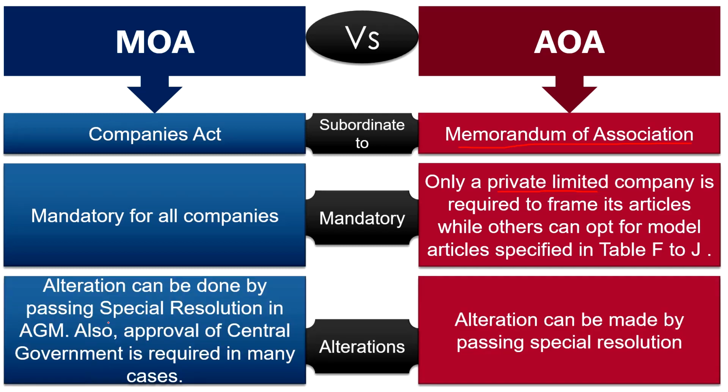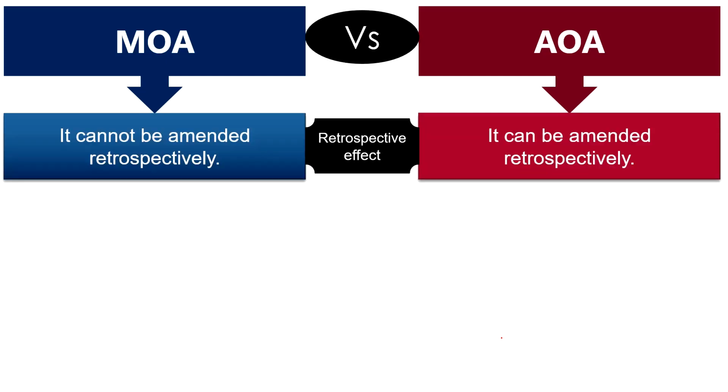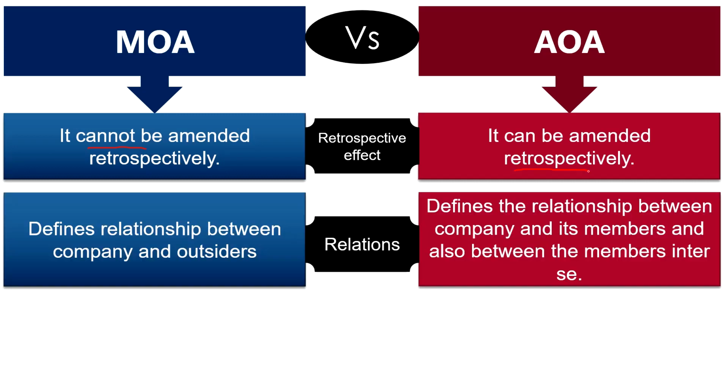Next, to make alterations in Memorandum of Association, a special resolution needs to be passed at an AGM, that is Annual General Meeting of the company. Further, there are many cases when prior approval of the central government is required for making alterations in Memorandum of Association of the company. Oppositely, Articles of Association can be altered by passing a special resolution at the AGM. However, approval from the central government is required in case of conversion of a public company into a private company. Next, talking about the retrospective effect, Memorandum of Association of a company cannot be amended retrospectively, whereas Articles of Association can be amended retrospectively.